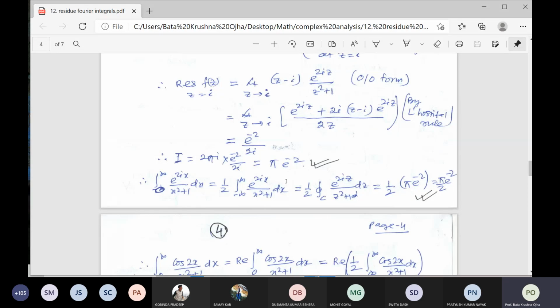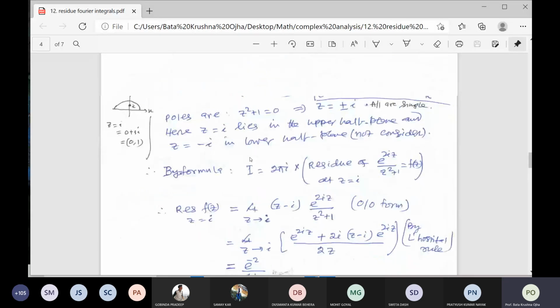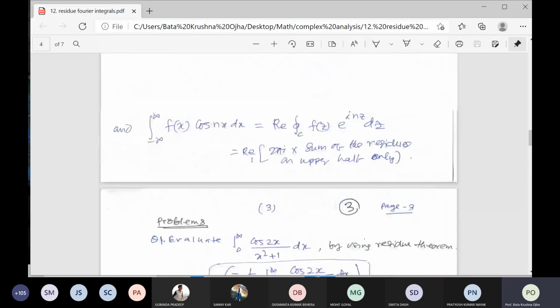Now the integral 0 to infinity, you come to the first one. Actually we have to start from here. The integral 0 to infinity cos dx by this is equal to half of the real part of this integral.